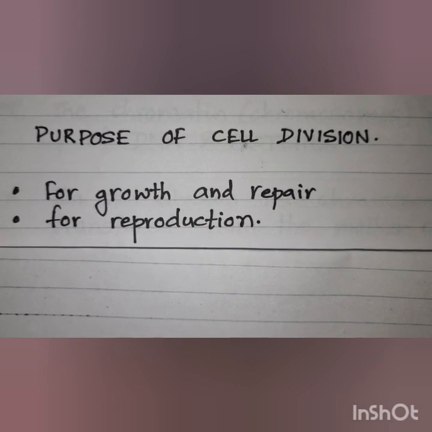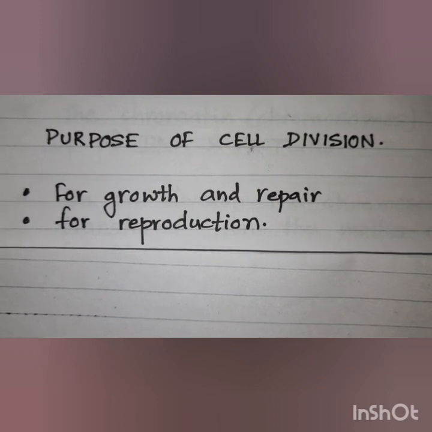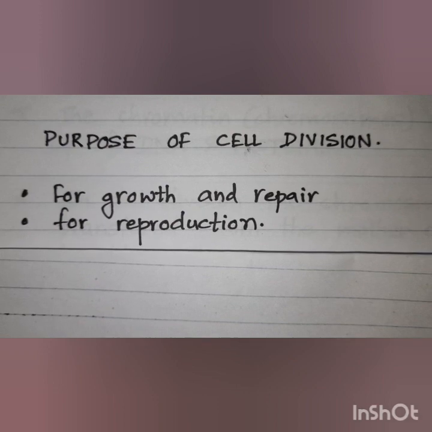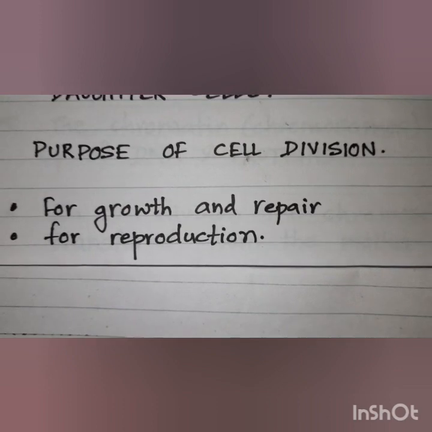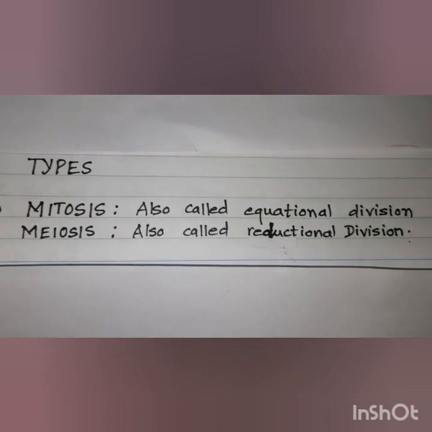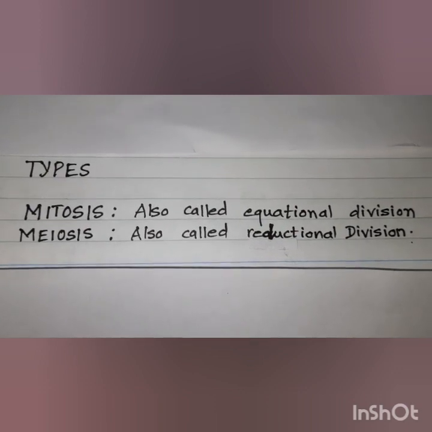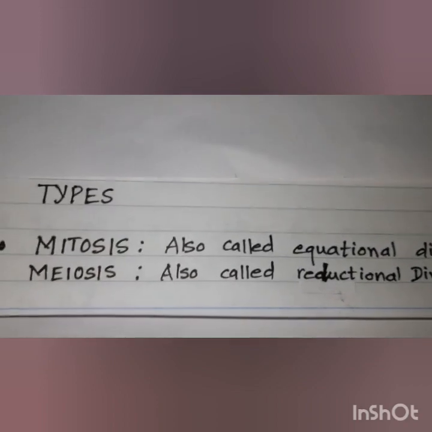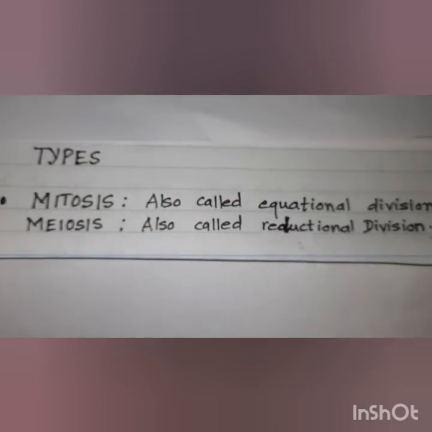The second reason for cell division is reproduction. Unicellular organisms like bacteria and amoebas reproduce merely by dividing their cells. Cell division in them produces new organisms. There are two types of cell division. The cell divides in two ways. One is mitosis, which is also called equational division. The other type of cell division is meiosis. It is also called the reductional division. Now, what are these? We will discuss.